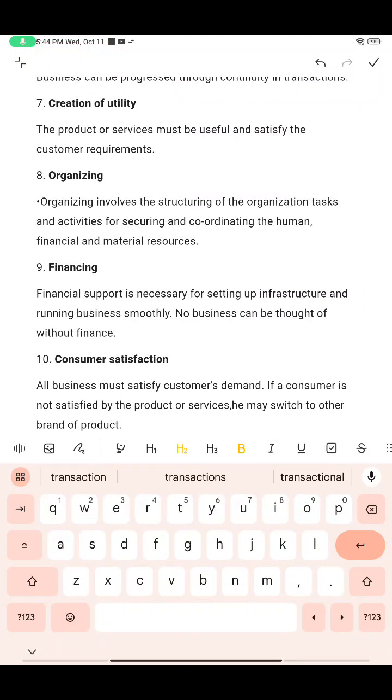And then organizing. Organizing is much more important in everything, not just business. Organizing is like structuring the whole plan, how you will do each and every step. For each step, what all you need, what all you have to accomplish, and how you have to process all those steps in a series. All those things will be in the organizing.